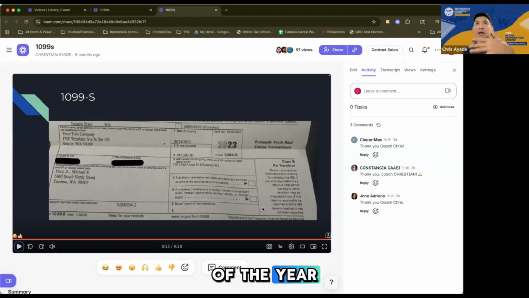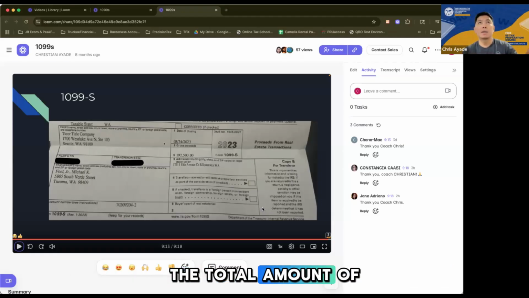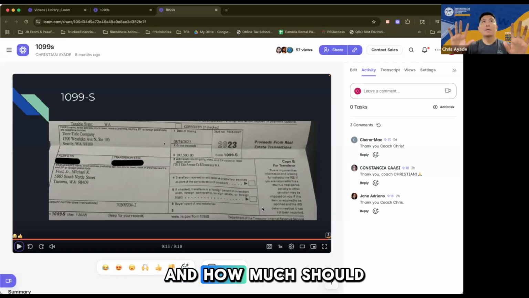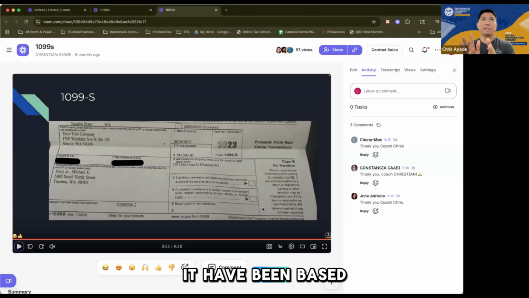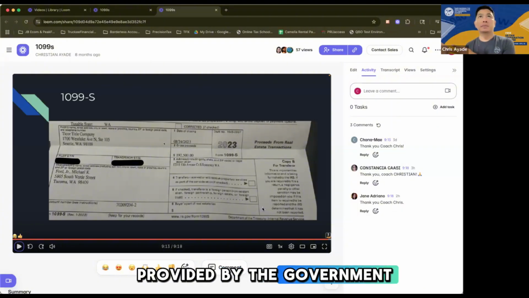So at the end of the year, a reconciliation happens: how much was the total amount of premiums paid, how much should it have been based on the income of the taxpayer, and how much was the subsidy provided by the government.